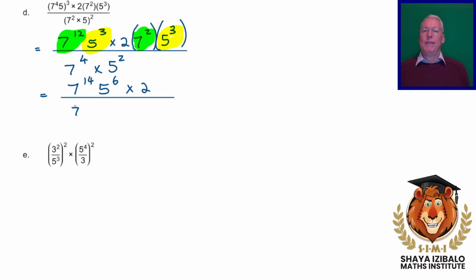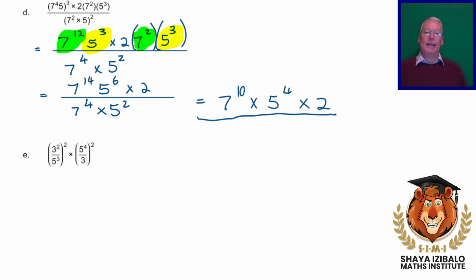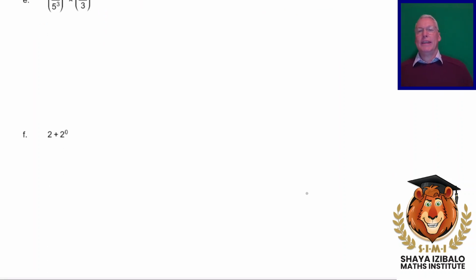On the bottom, we've got 7 to the 4, and we've got 5 squared. Now remember, when we divide numbers with the same bases, we are going to subtract the exponents. So we're going to get 7 to the power of 10, we're going to get 5 to the power of 4, and then we've still got our 2. And we just leave our answer exactly like that. Okay, let's look at E.